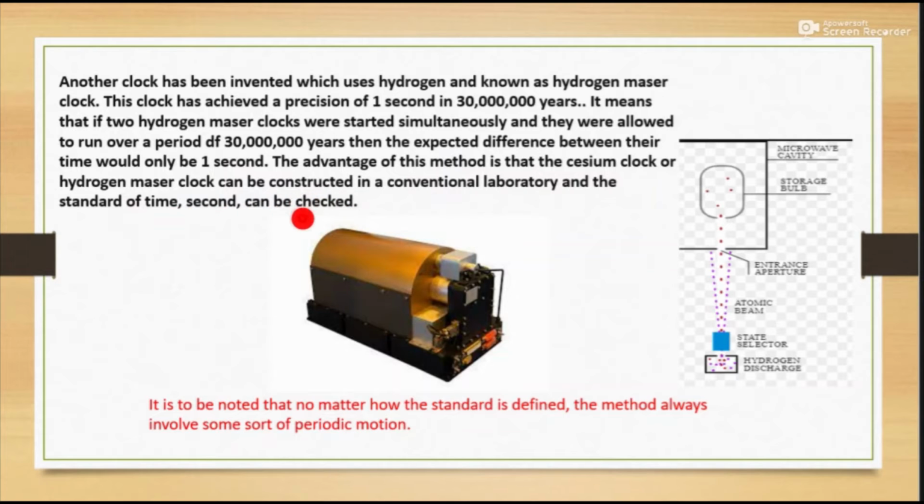Now we draw the conclusion about the hydrogen atom and cesium atoms. Note that no matter how a standard is defined, the method always involves some sort of periodic motion. This depends upon the periodic motion of the atom. The atom's vibrational motion depends upon the atom.